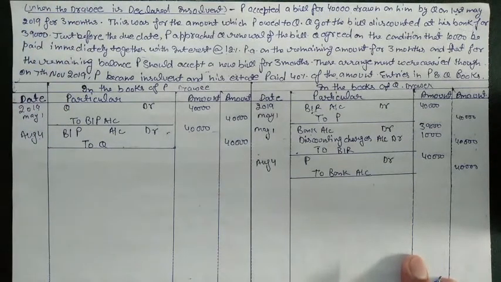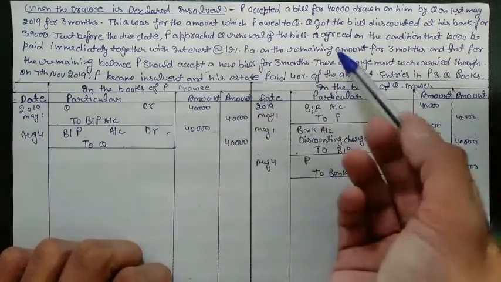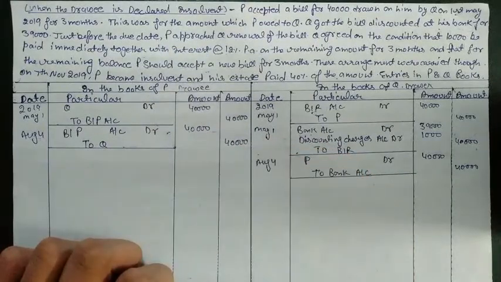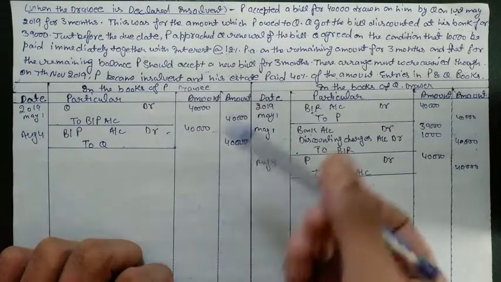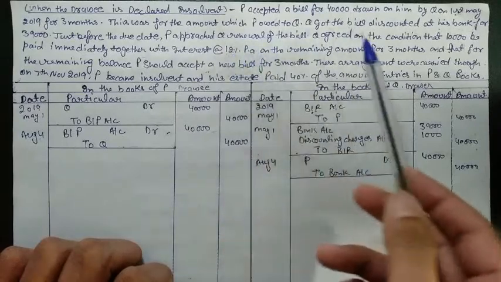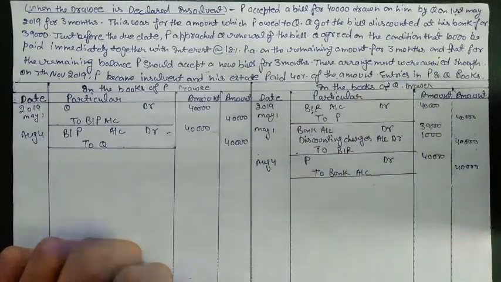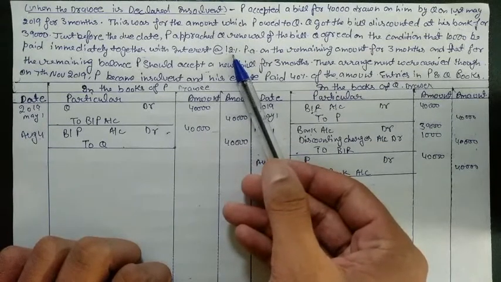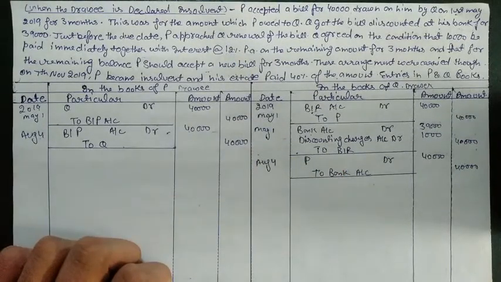Now going further, Q agreed on a condition that 10,000 be paid immediately together with interest. Now he needs 10,000 in cash and the interest also. He is not going to add that interest in the new bill amount. What he wants is the remaining amount in cash, and the 10,000 in cash with interest. So the remaining amount we have is 30,000, and we will put interest on that 30,000. So we will find 12% of 30,000, that is 3,600, and for 3 months it will become 900.